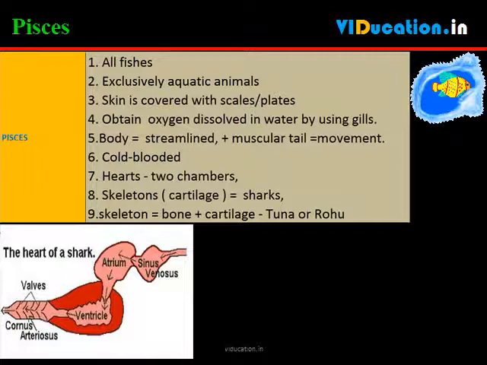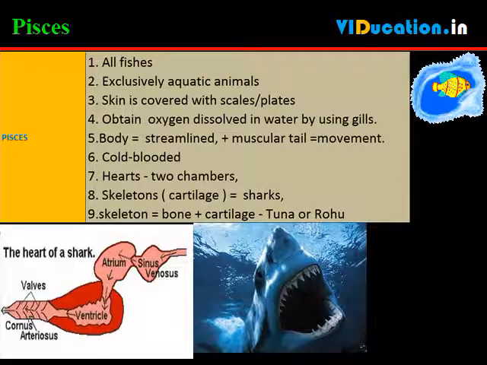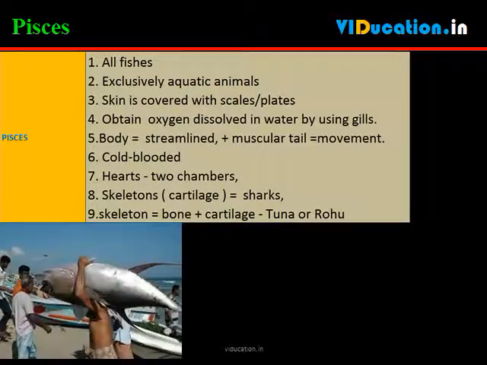These are fish. They are exclusively aquatic animals. Their skin is covered with scales or plates. They obtain oxygen dissolved in water by using gills. The body is streamlined, and a muscular tail is used for movement. They are cold-blooded and their hearts have only 2 chambers, unlike the 4 that humans have. They lay eggs. We can think of many kinds of fish, some with skeletons made entirely of cartilage, such as sharks, and some with a skeleton made of both bone and cartilage, such as tuna or rohu.